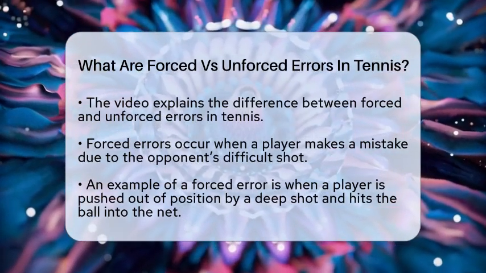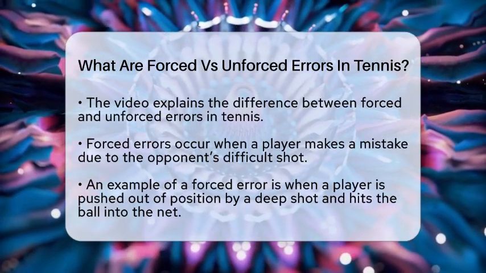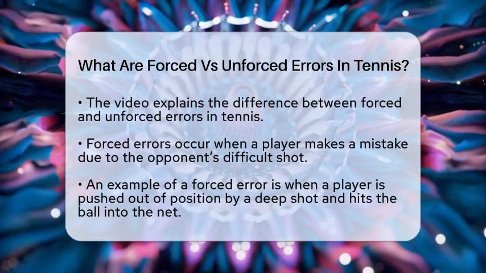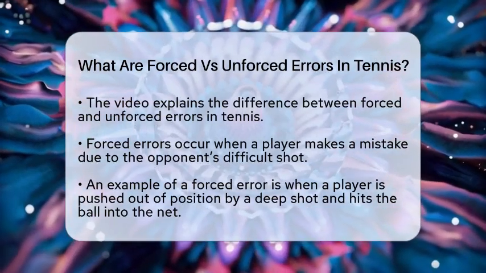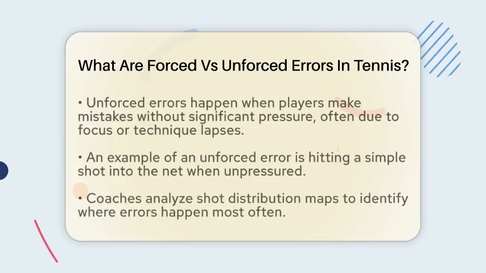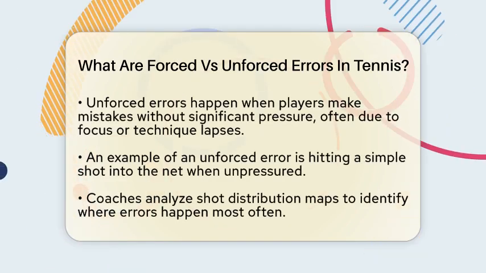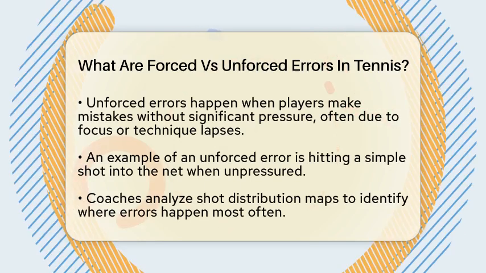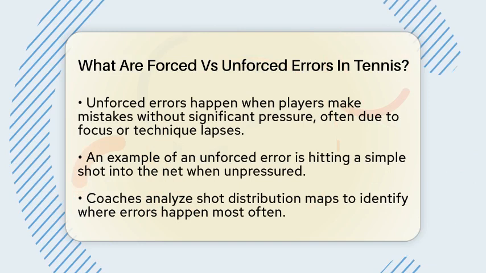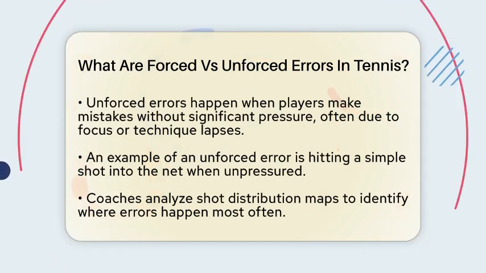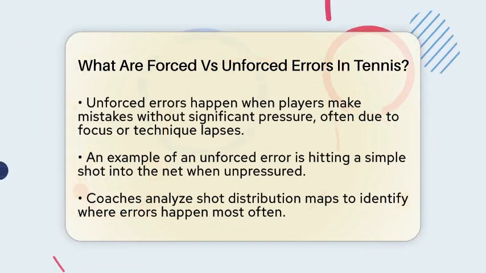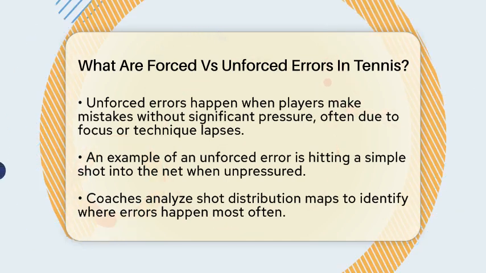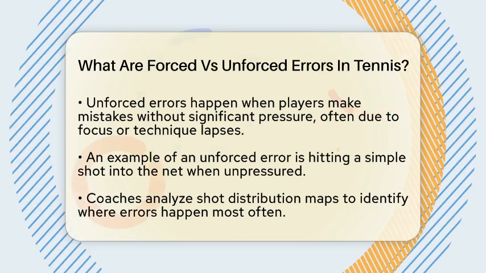A forced error happens when a player makes a mistake because of the pressure from the opponent's shot. Think of it like being pushed into a corner. The opponent hits a shot that's difficult to handle, like a fast ball or a well-placed shot, and despite trying their best, the player can't return it properly. For example, if a player is caught out of position by a deep cross-court shot and hits the ball into the net, that's a forced error. It shows the opponent's shot created the tough situation. The key is that the player was trying to make a good return but was beaten by the shot's difficulty.